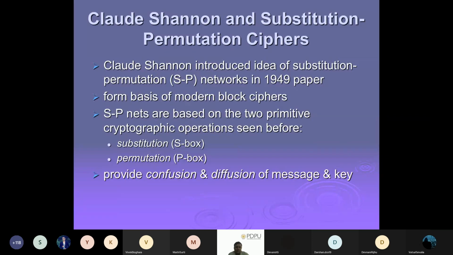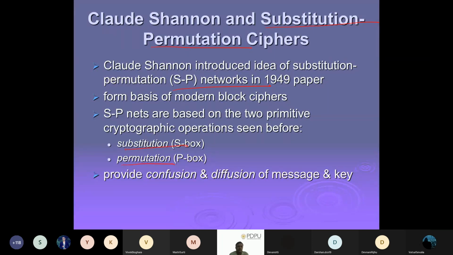So this is what the S and P blocks are. The full form of S is substitutions and permutations. So they are asking, why don't we use this SP network, a network of substitutions and permutations?